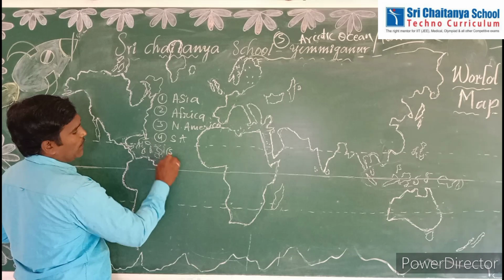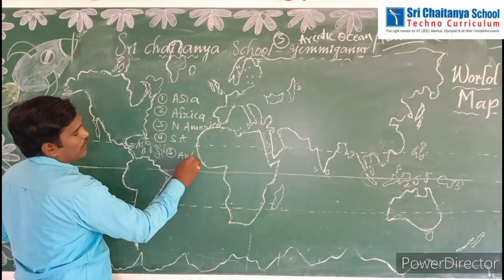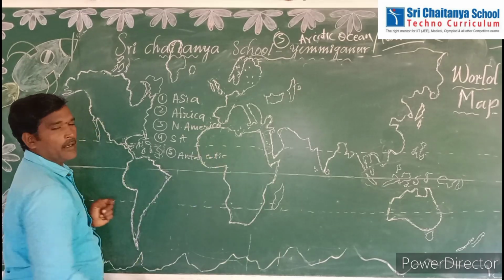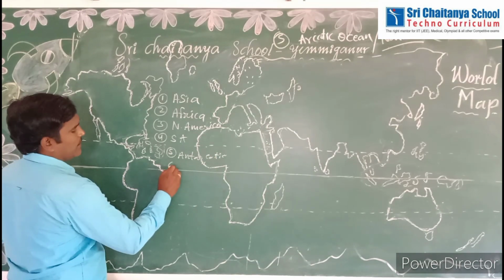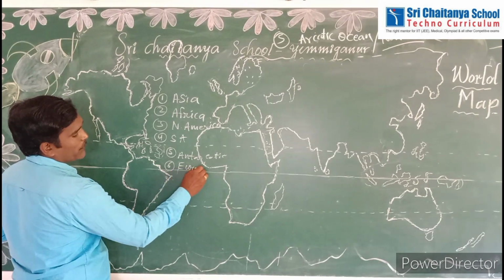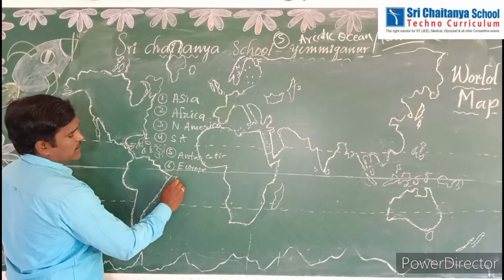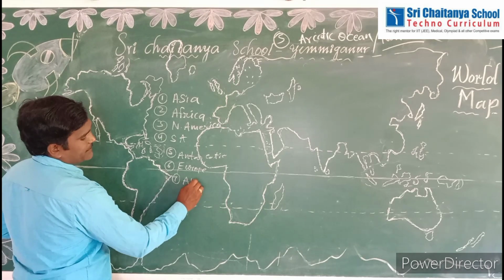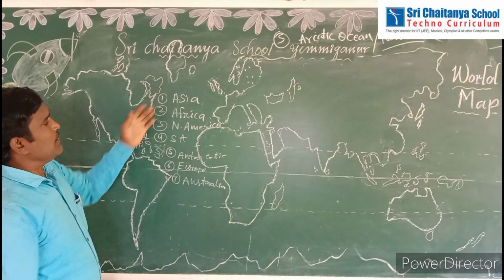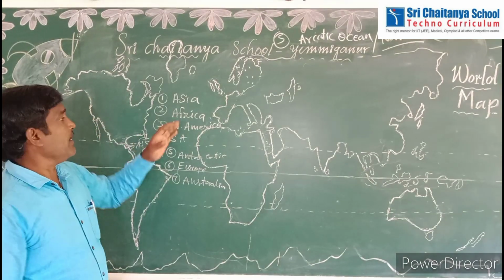Next, 5th one, Antarctica. Next, 6th one, Europe. Next, last one, Australia. So there are 7 continents.